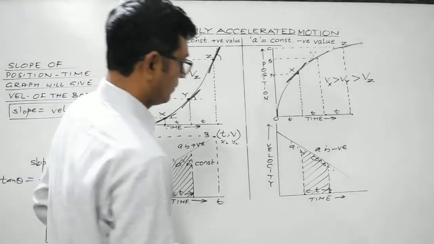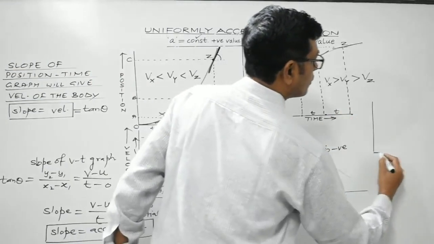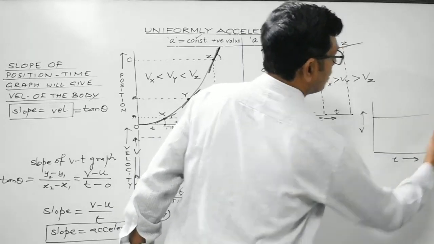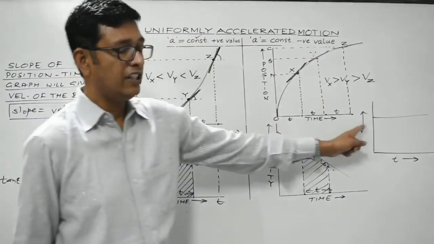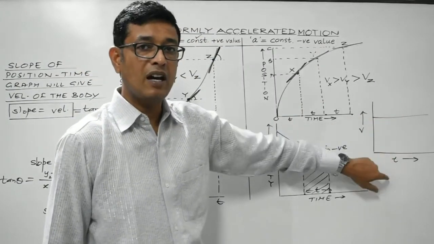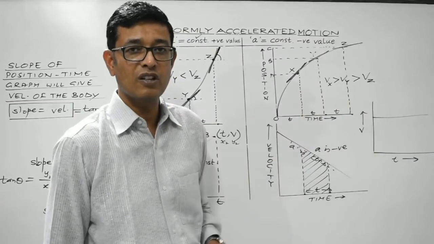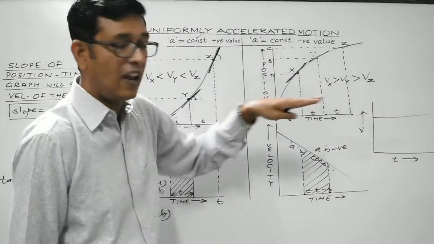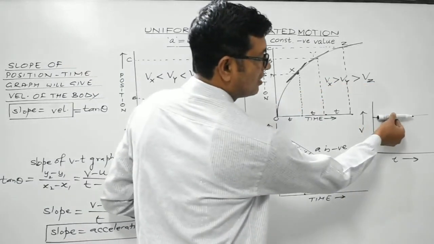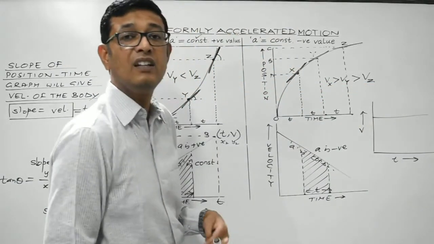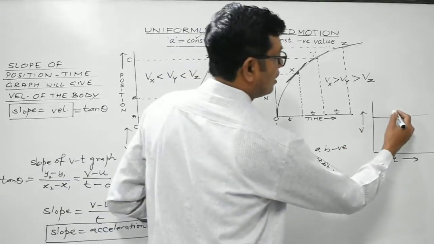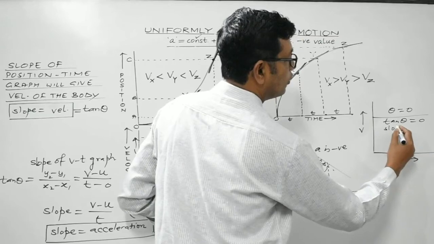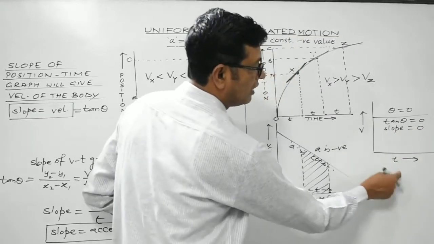One more case. Suppose the V-t graph is like this. This is the V-t graph given. You must remember, a V-t graph that is a straight line parallel to the time axis represents uniform motion. Students, what will be the slope over here? The line is flat. What is the angle which this line is making with the horizontal? It is making 0. So theta is 0, so tan theta is 0. So therefore slope is 0, and the slope of the V-t graph is acceleration.